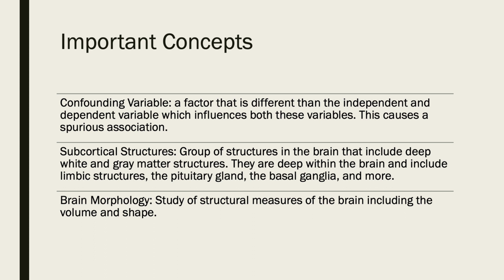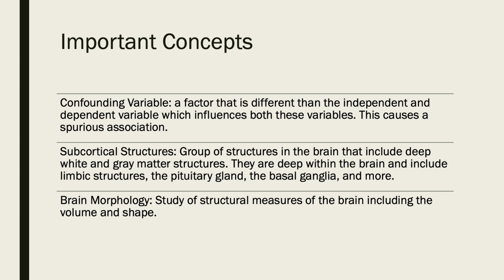Some important concepts that will be talked about are confounding variables, subcortical structures, and brain morphology. A confounding variable is a factor that is different than the independent and dependent variables, which influences both these variables. This causes a spurious association. A spurious association is when factors appear to be causally related, but are not. Any observed dependency is just due to chance.